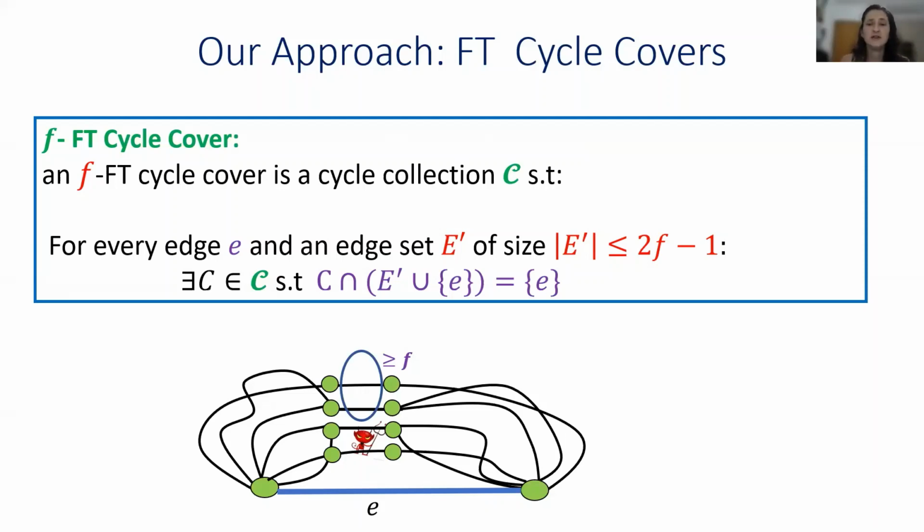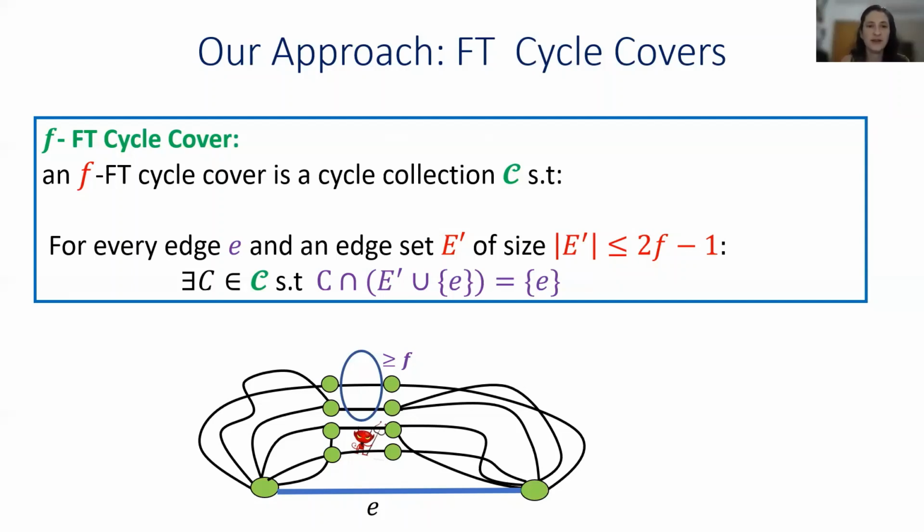Note that I don't require that all the cycles covering some edge be disjoint. Intuitively, if I have an f-fault-tolerant cycle cover, then for every f adversarial edges, every other edge e is still covered by a collection of cycles that does not contain any adversarial edge and with large flow, with flow at least f.